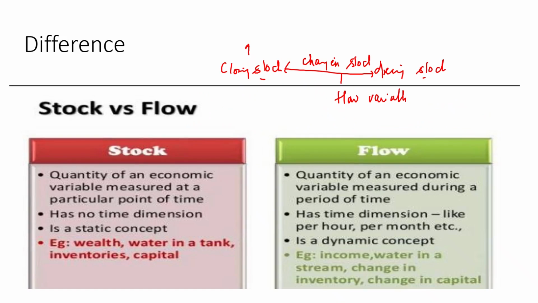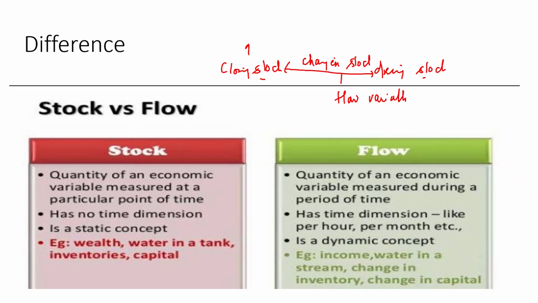If we differentiate between the two, the first is the definition that stock is measured at a point of time, flow over a period of time. Stock has no time dimension attached to it, and therefore it is considered a static concept, while with the flow a time dimension is attached, per hour, per month, per year, so it is a dynamic concept.